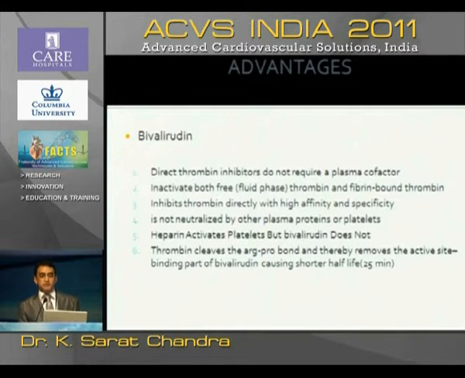Bivalirudin is not inhibited by platelet factor 4, which is the case with unfractionated heparin. And heparin activates platelets, but bivalirudin does not. So by all these mechanisms, bivalirudin scores over unfractionated heparin in the sense that its action is very short-lasting. The moment the PCI is over, you can stop the bivalirudin infusion and you can remove the sheaths very early.